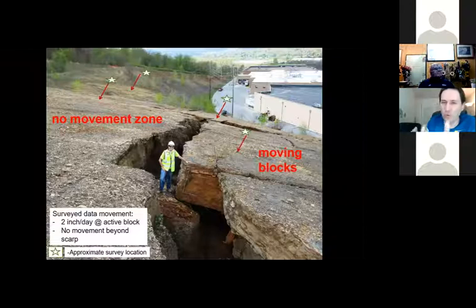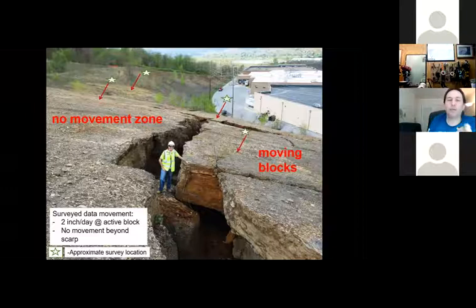So, we went there and specifically put more monuments and more control points. And we defined the areas that were moving and the areas that were not moving. One of the big steps forward in this project was we were able to determine a non-movement zone, which is the one on the left. So we knew that part was stable. And then we have a variety of blocks on the right side, and those were the ones that we were monitoring.